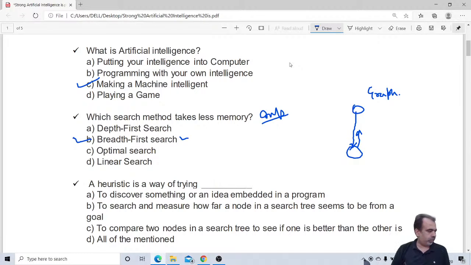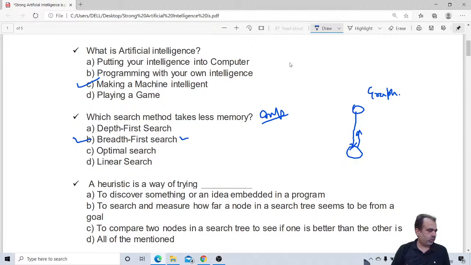Heuristic is a way of trying what? Heuristic is a way of trying what? Rajat Puri says A. Yashvi Khera says D. Muskan Gupta says B. See, heuristic means, first of all, you have to understand.